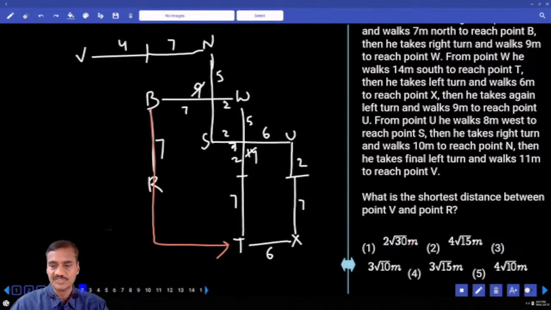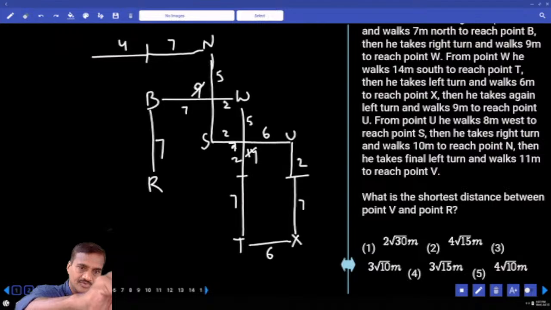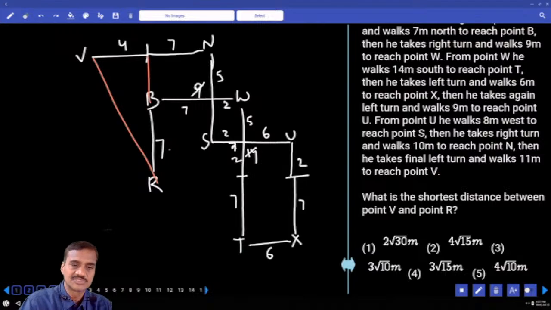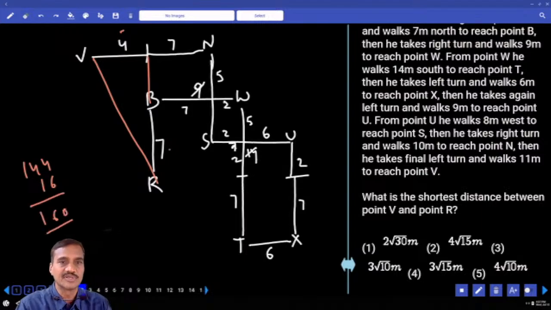And what is the shortest distance between V and R? V is here and R is here. We need to find the shortest distance between these two. This is 7 and 5, how much? 7 plus 5 is 12. And this is 4. 144 plus 16, how much is this? 160. 160 can be written as 16 into 10, so the square root is 4 root 10. And 4 root 10 is choice 5, question number 2.